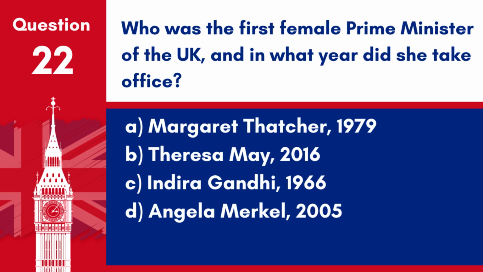Question 22. Who was the first female Prime Minister of the UK, and in what year did she take office? A. Margaret Thatcher, 1979. B. Theresa May, 2016. C. Indira Gandhi, 1966. D. Angela Merkel, 2005. Answer: A. Margaret Thatcher, 1979. She was the first female Prime Minister of the UK.